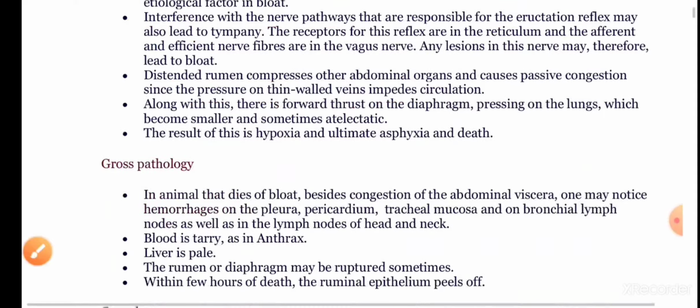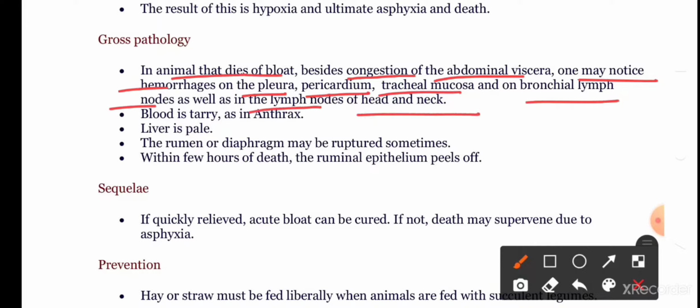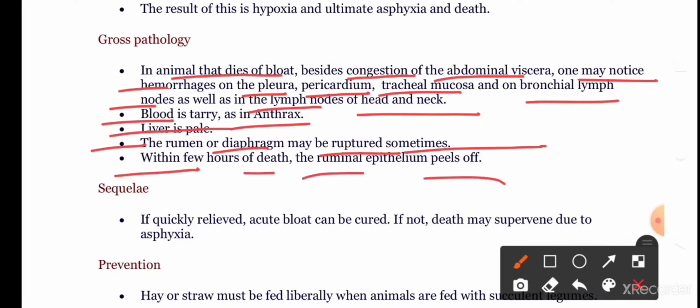Now let us look at the gross pathology. Animal may die because of bloat. Besides the congestion of the abdominal viscera, one may notice hemorrhage on the pleura, pericardium, tracheal mucosa, and on bronchial lymph nodes, as well as in the lymph nodes of head and neck. The blood is tarry colored, as in case of anthrax. The liver is pale in color. The rumen or diaphragm may sometimes be ruptured. Within a few hours of death, the ruminal epithelium fills up.